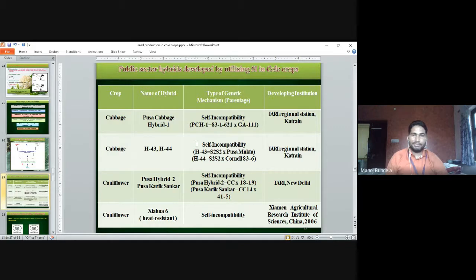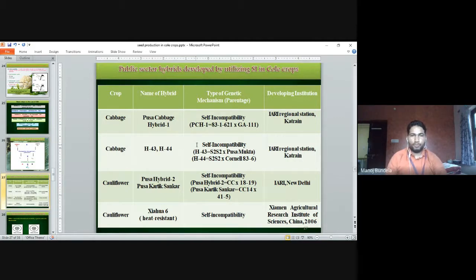Then Cabbage H43 and H44, the two hybrids, developed through self-incompatible lines H43 S22 into Pusa Mukta and H44 S22 into Cornell 83-4, also by IARI Regional Station Katrain.